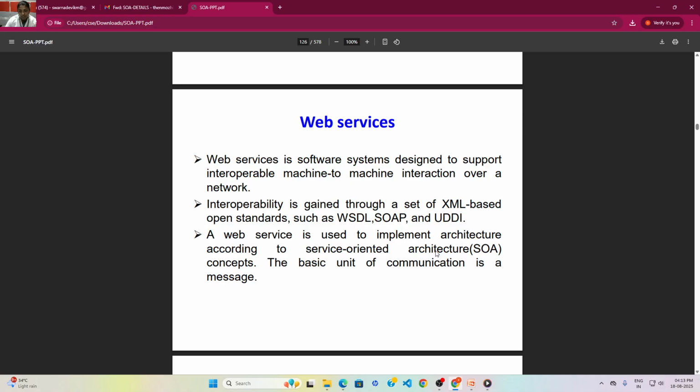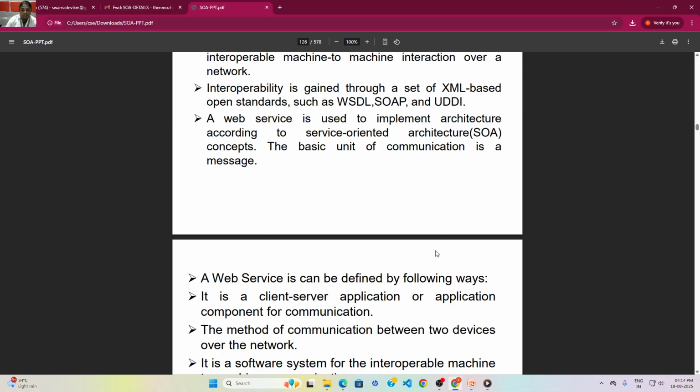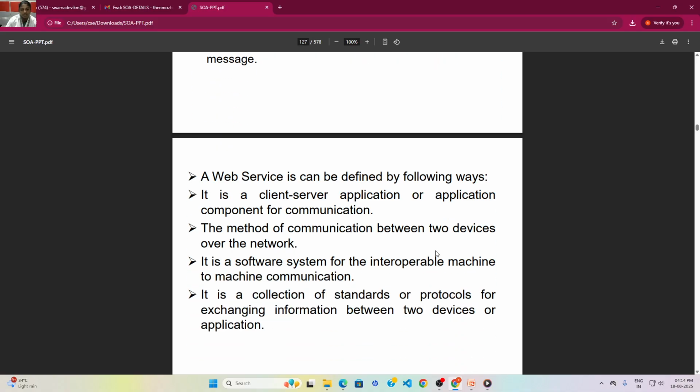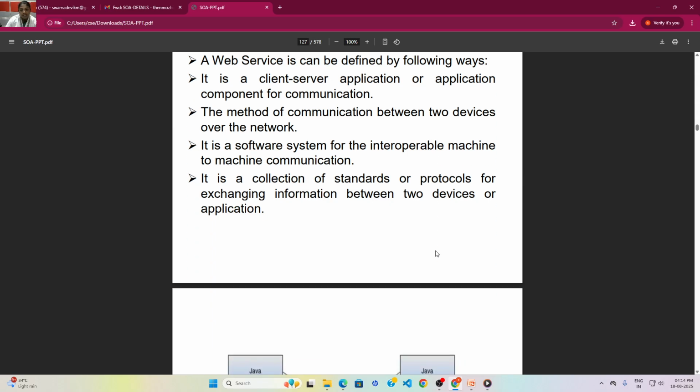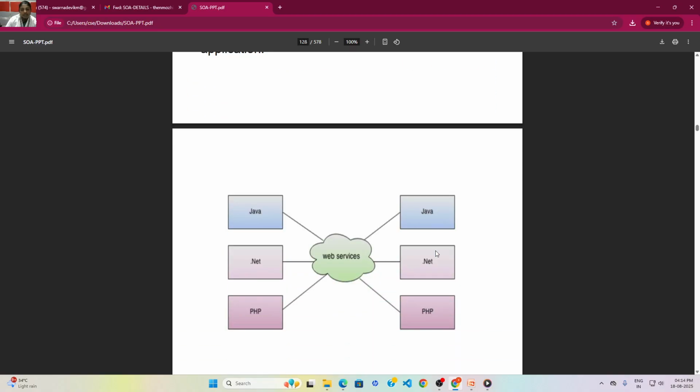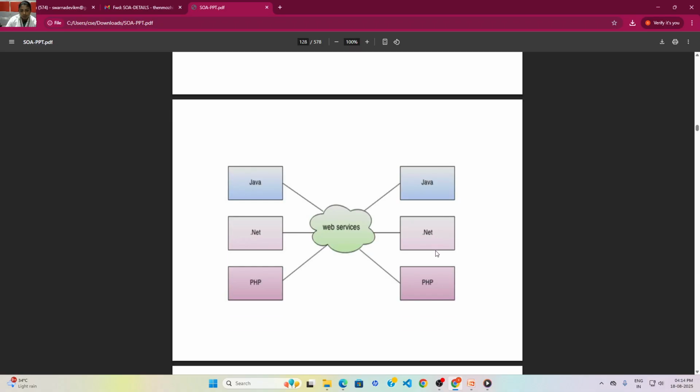Next, what are the functions? The set of XML-based functions under SOA, such as WSDL, SOAP and UDDI. Only by using these functions can we interact machine to machine. Next, we implement the architecture by using service-oriented architecture, with communication messages in a client-server application, and communication between two devices and interoperable machines. Many protocols and devices can be used. This is a flow chart for web services, with Java, .NET, PHP and many more.